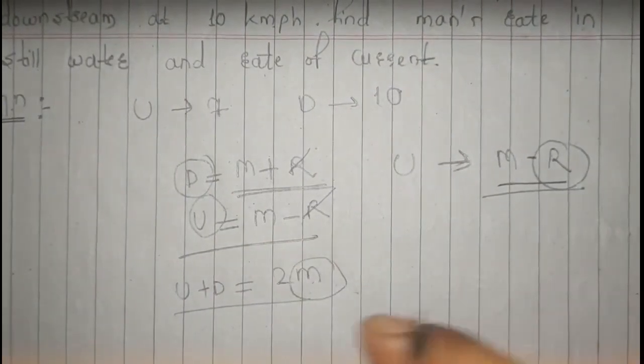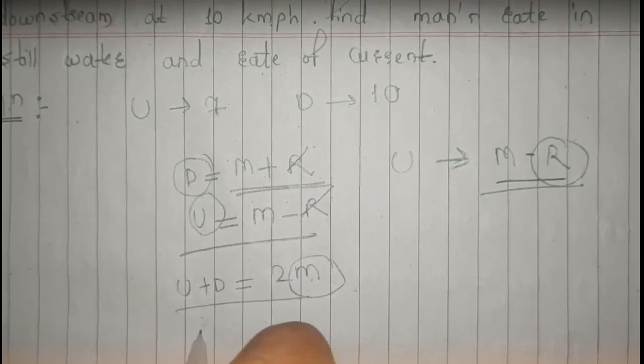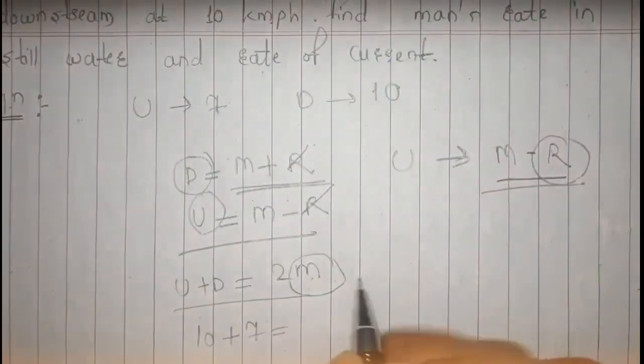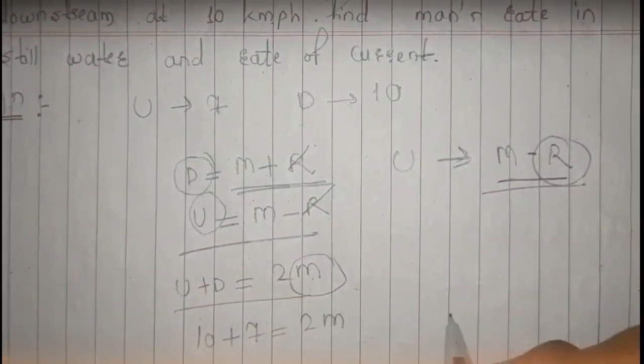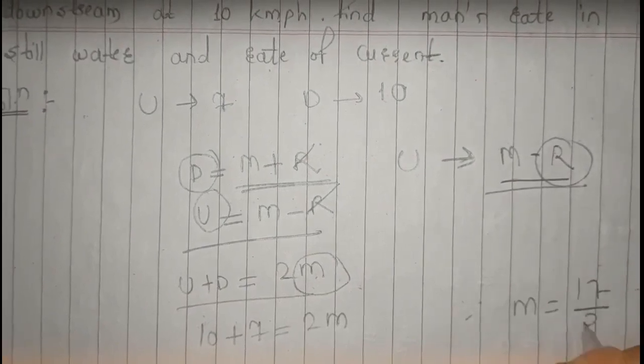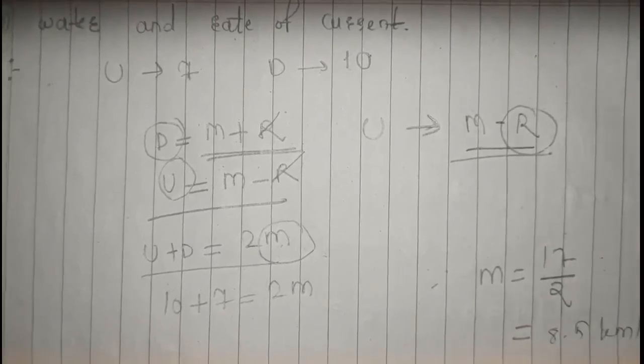Now u plus d means what? 10 plus 7, which is equal to 2m. 10 plus 7 equals 2m, and therefore m would be equal to 17 upon 2, which is nothing but 8.5 kilometer per hour, right? That will be our man speed.